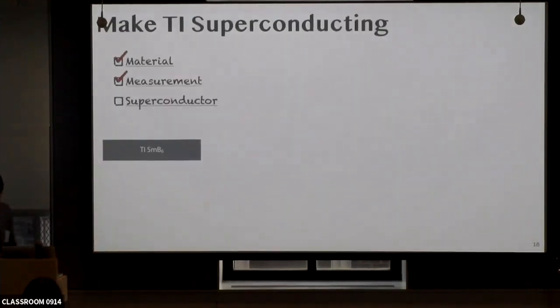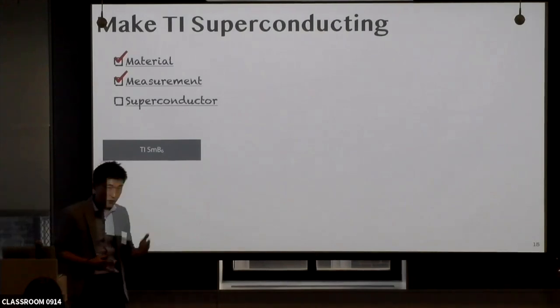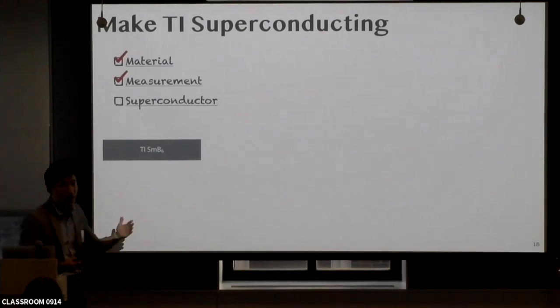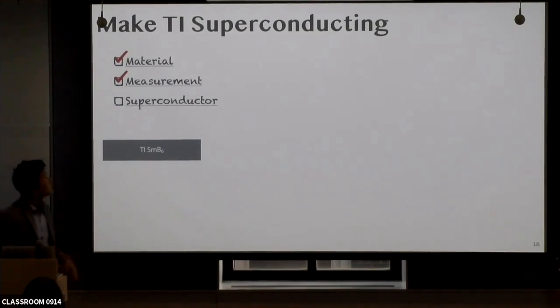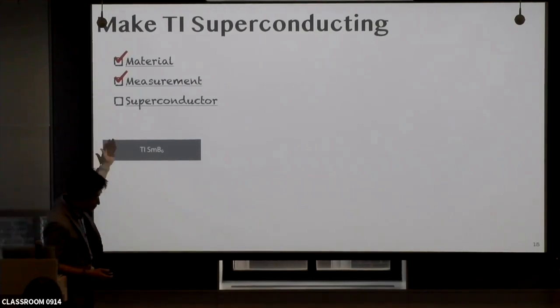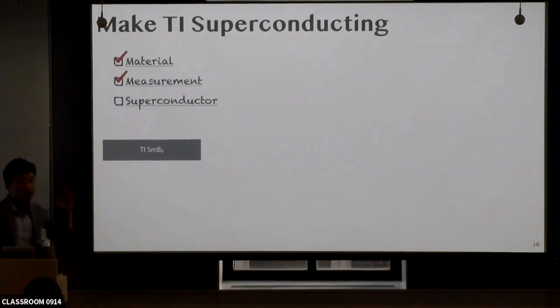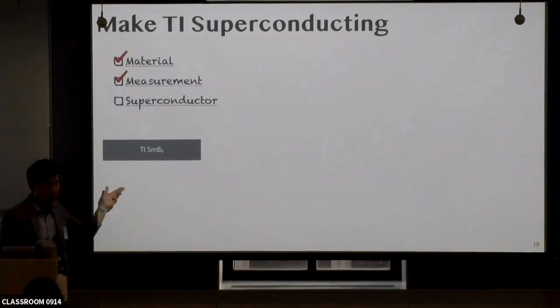Okay, so the point contact Andreev reflection measurement could be a good platform to observe such relativistic quantum phenomena because it's described by a quantum mechanical particle traveling process, and it's also really sensitive to the barrier. So now we have material and measurement. But we need a superconductor to use the point contact Andreev reflection process. So we came up with some idea to make the samarium hexaboride superconducting.